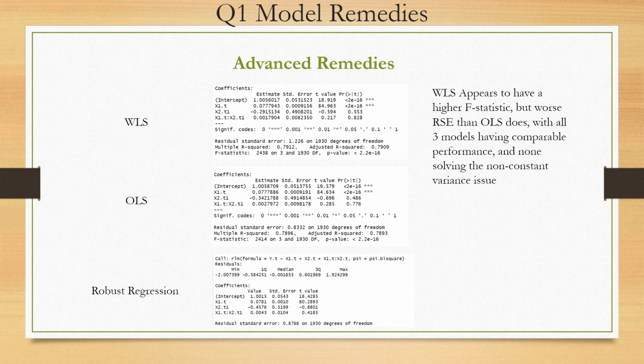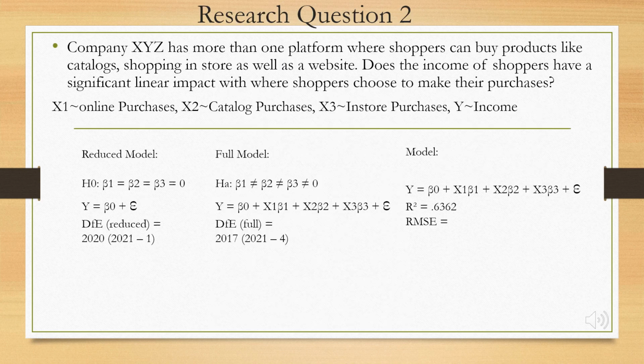We found that most of the models performed about equivalently, with WLS having a slightly higher F statistic but worse RSE. So we just went with the OLS model because it has a lower standard error and about the same R-squared and F statistic.